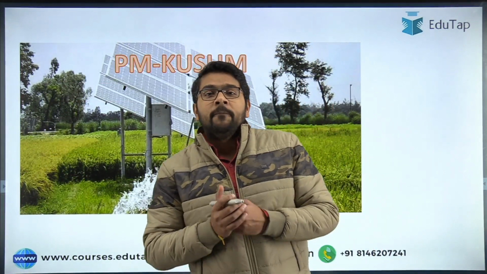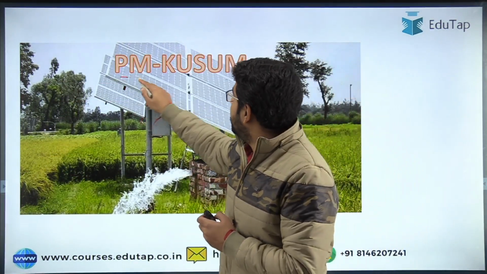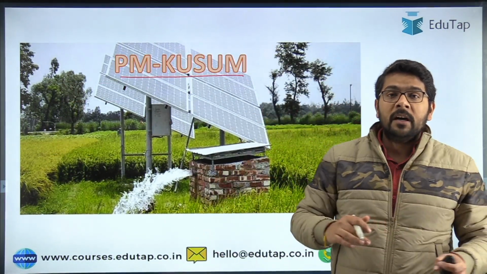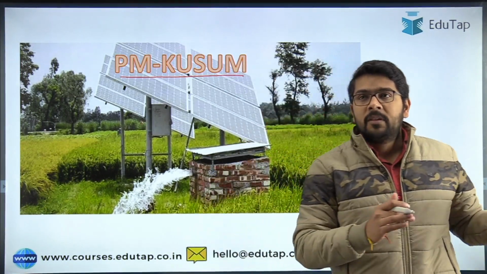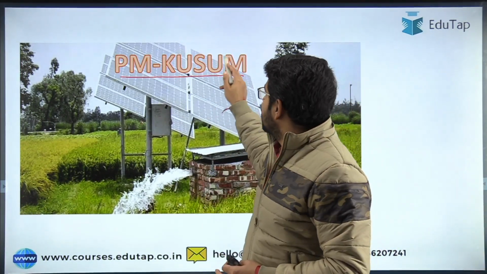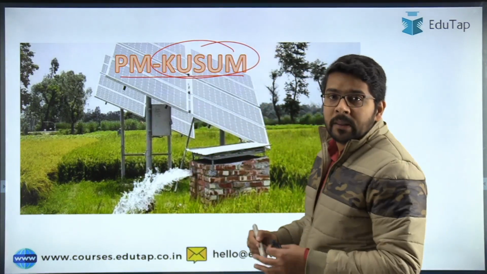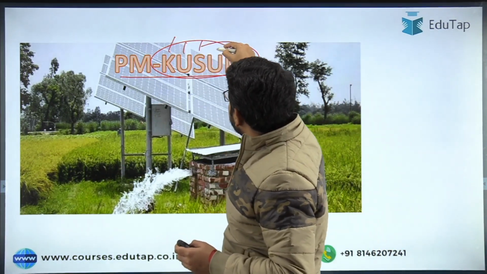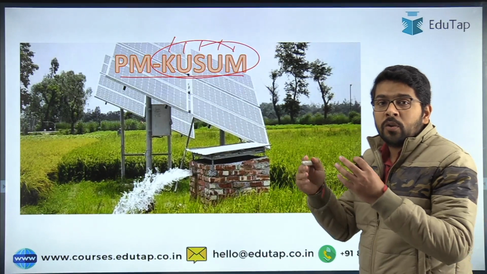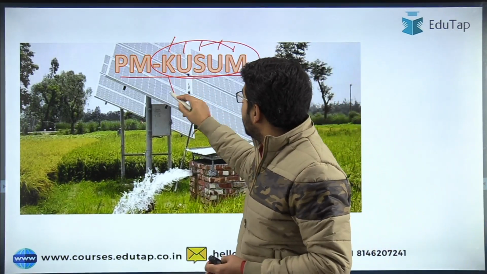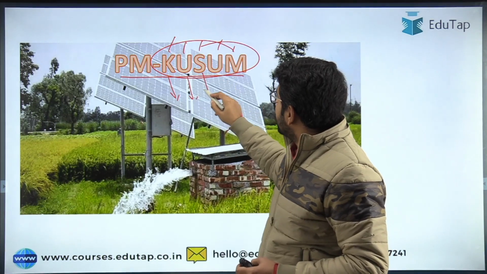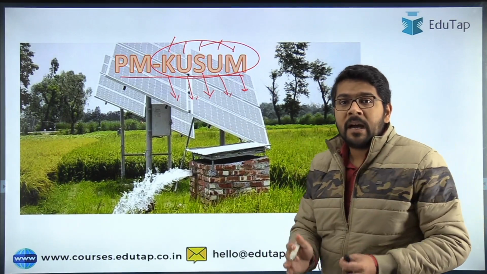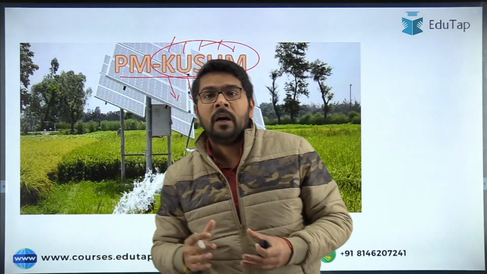In today's video guys, we're going to start the scheme PM-KUSUM. Guys, this scheme was a lot in the news in the past few months. If you analyze the newspapers of December, November, October, this scheme was mentioned every now and then. So guys, first thing we need to understand is the full form of this KUSUM, what K stands for, what U stands for. So KUSUM stands for Kisan Urja Suraksha Evam Uthan Mahabhiyan.